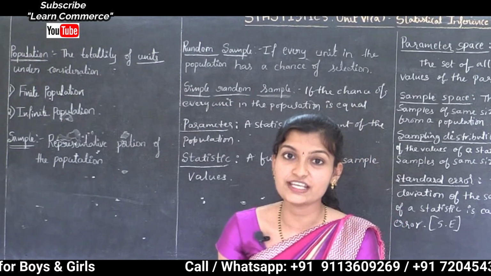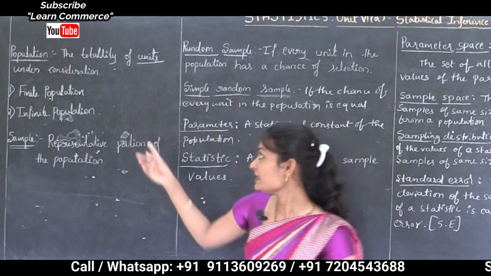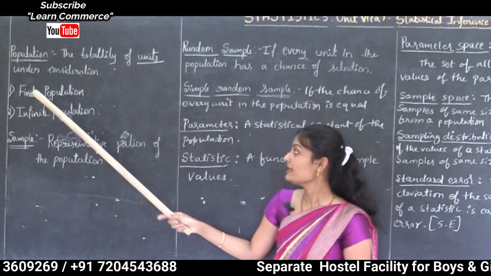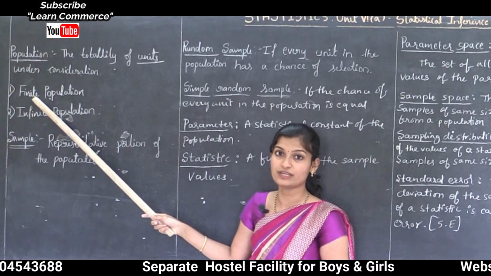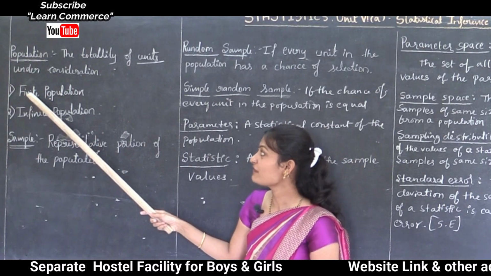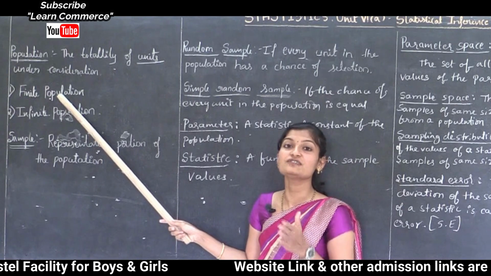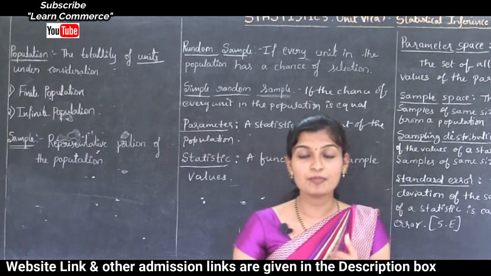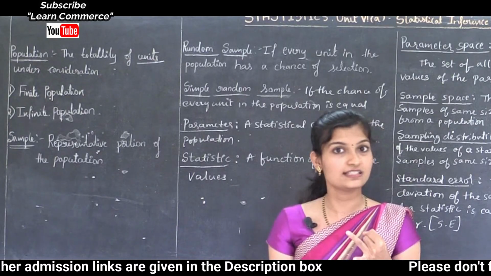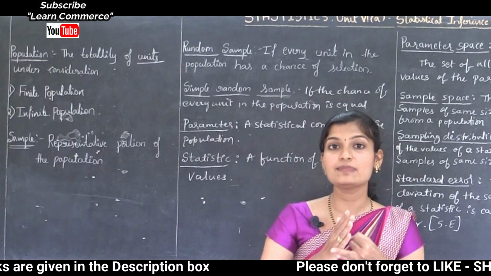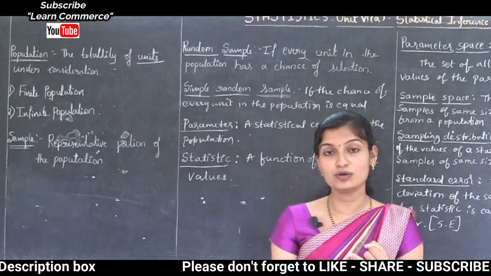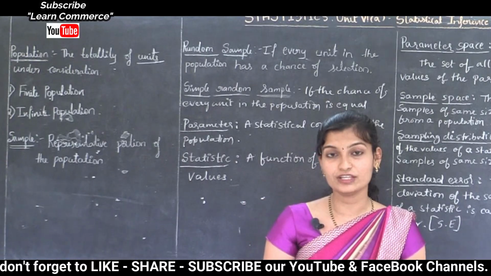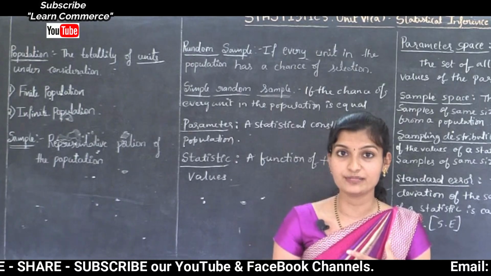In a population, there are two types. One is finite population, another one is infinite population. Here, finite means countable or measurable. Then a finite population is a population which contains a countable number of units. For example, the number of students in a college is countable, the number of tables in a class is also countable, and the number of books in a library is also countable. These are examples for finite population.